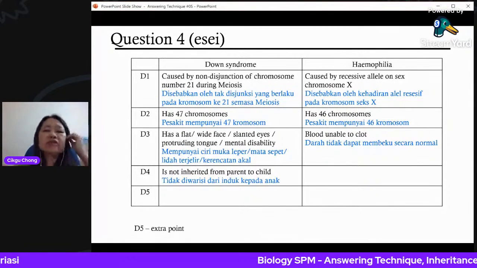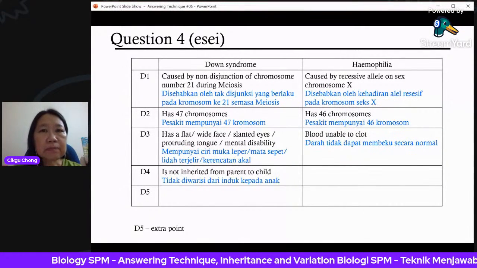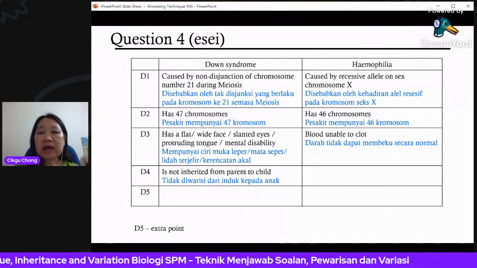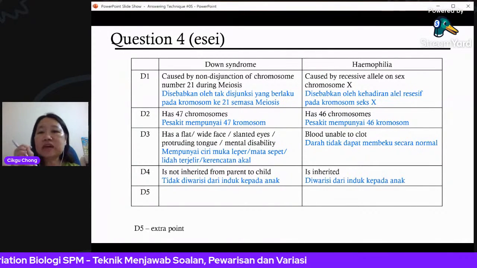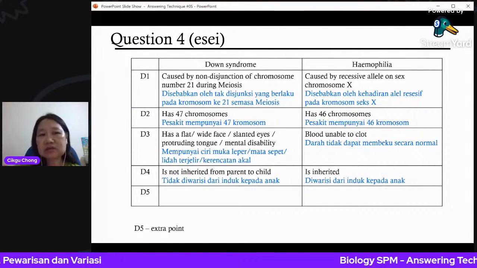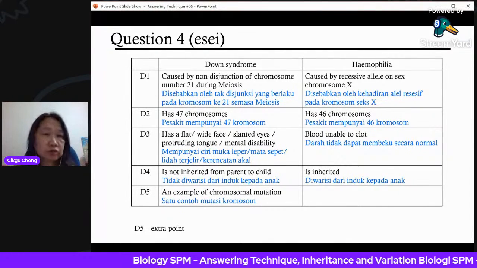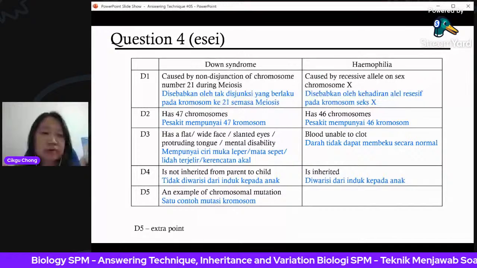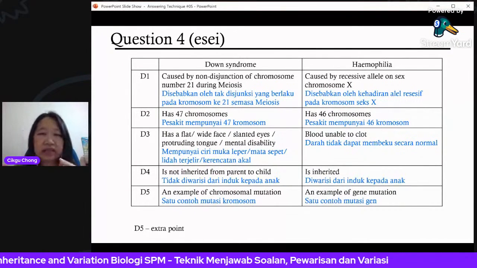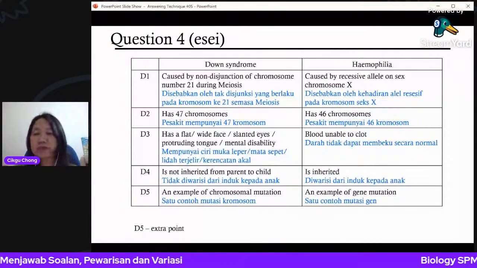For Down syndrome, it's not inherited from parent to child. So if you have a Down syndrome parent, it's not for sure that you will have a Down syndrome baby. For hemophilia, this one is inherited because of the allele that is found on the X chromosome. So that one definitely is inherited. And the extra point here is that Down syndrome is an example of chromosomal mutation, where the number of chromosomes is abnormal. Hemophilia is an example of a gene mutation, not a chromosome mutation. Okay, next one.